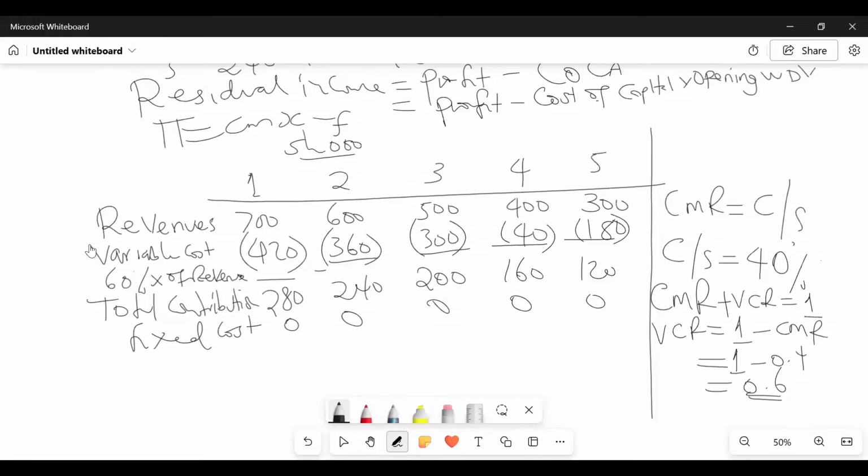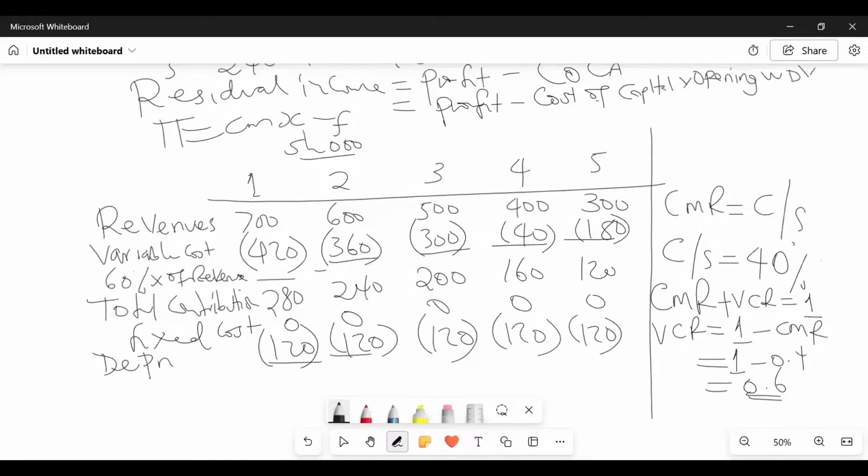However, then very fast, I will be able to come and subtract what here? Somebody? Depreciation as well. We must take away depreciation. And depreciation, you guys were able to get because it is straight line basis. So we are getting 120 throughout. So then we are able to get what we call profit. Just call it profit. The normal profit. Thank you very much.